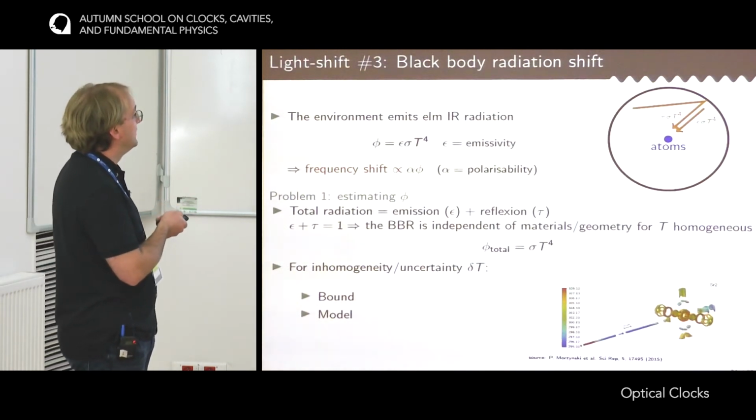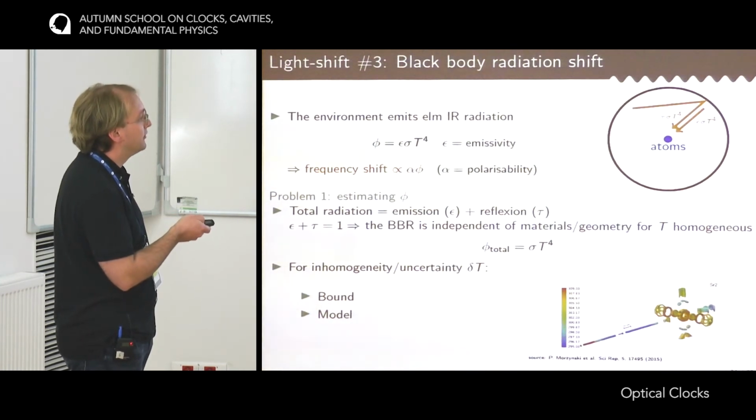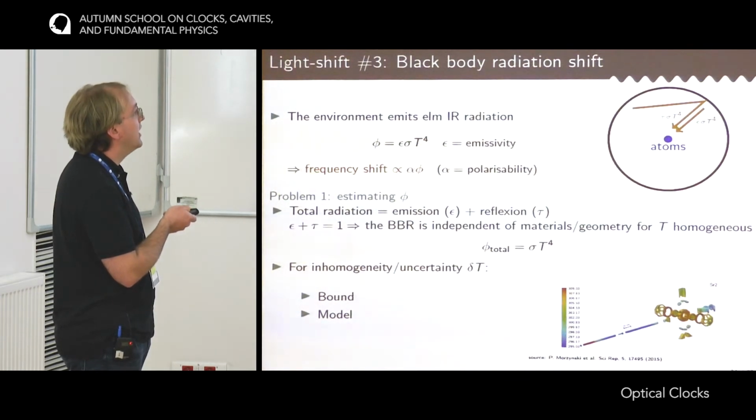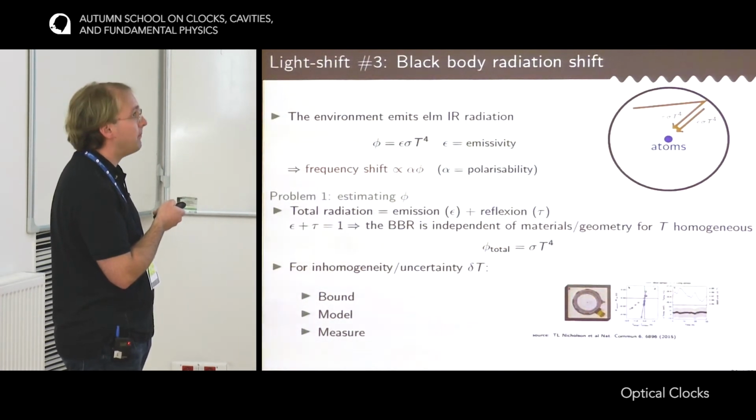The other possibility is to model the environment. This is a finite element study that has been performed here in FAMO that models the temperature distribution of a vacuum system for strontium atoms. And assuming some emissivity for the materials, it can calculate the exact flux that arrives on the atoms.